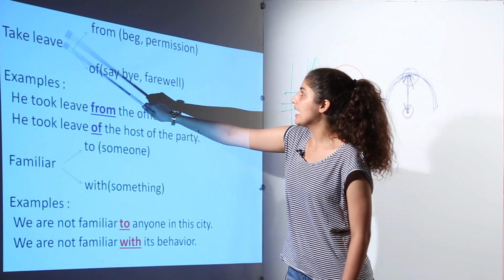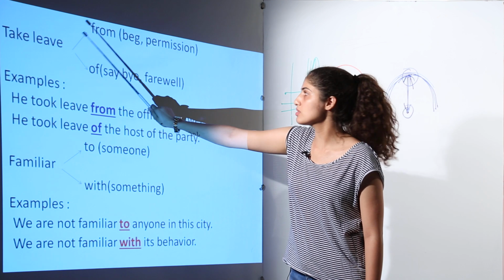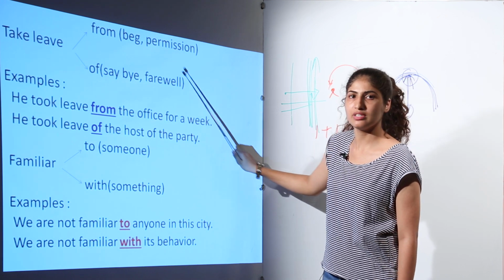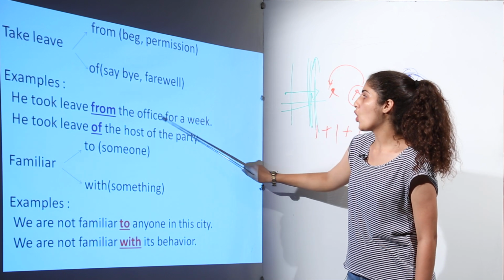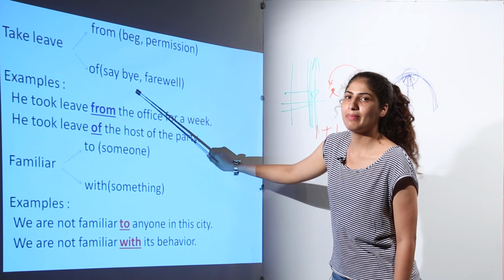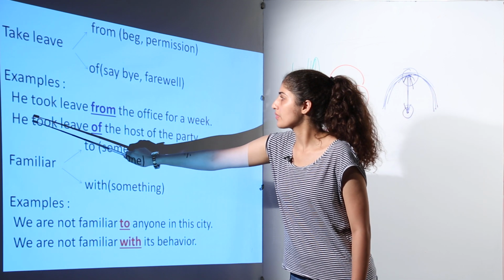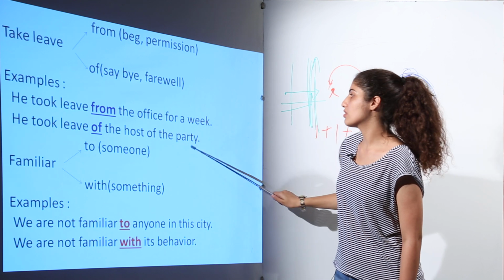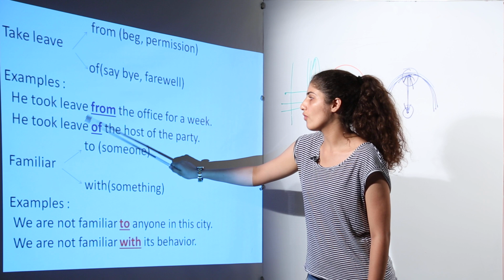Next is "take leave". If it means to beg for permission, then "from" will be used. If it means to say bye or farewell, "of" is used. For example, he took leave from the office for a week. Now he is basically taking permission, so he took "from". He took leave of the host of the party. Now he is saying goodbye to the host, therefore "of" is used.